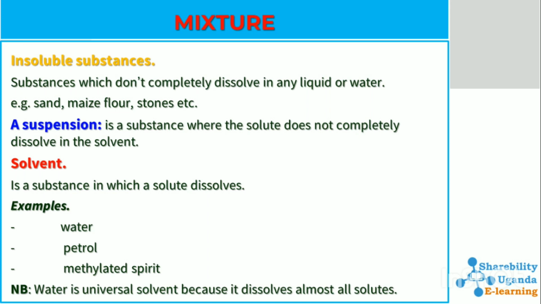That is what we call an insoluble substance. Then a suspension is a substance where the solute does not completely dissolve in the solvent. So mixing an insoluble substance in a liquid forms a suspension. Why? Because an insoluble substance will not completely dissolve in a liquid.